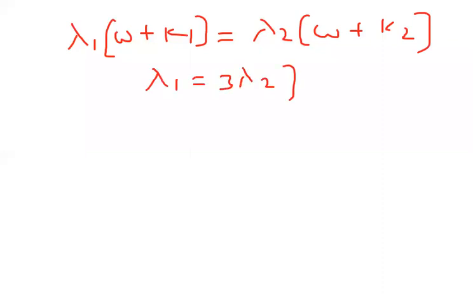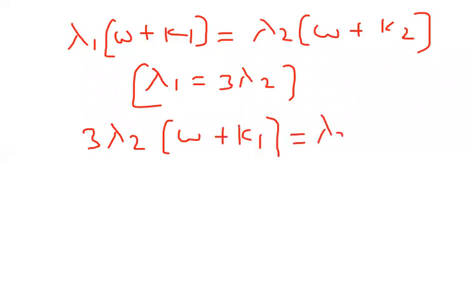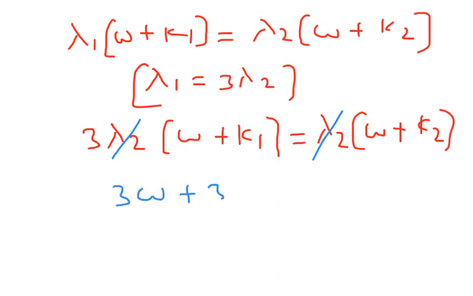So in place of lambda 1, I can write 3 lambda 2 into W plus K1 is equal to lambda 2 into W plus K2. I can observe here lambda 2 is the same on both sides, so I can cancel lambda 2. If I multiply, 3W plus 3K1 is equal to W plus K2.